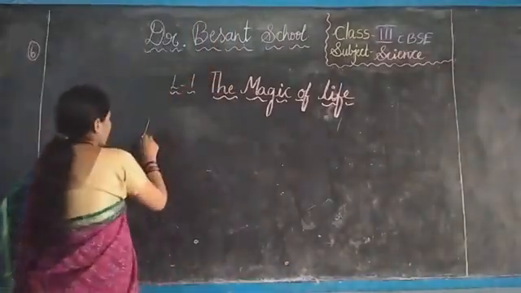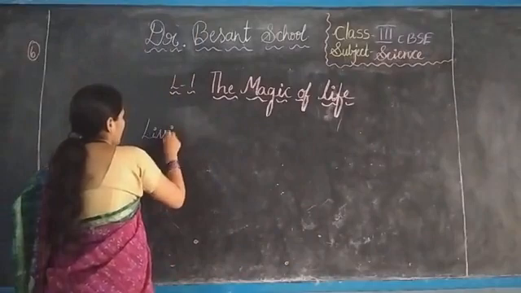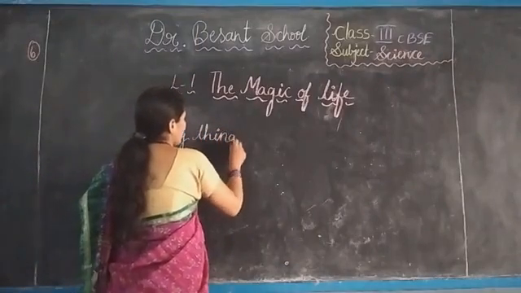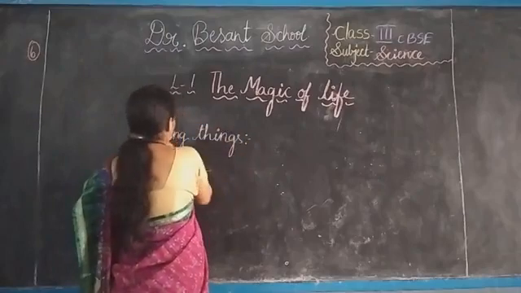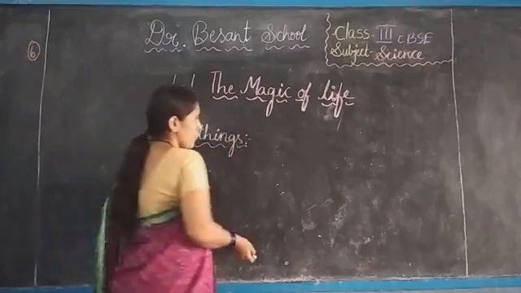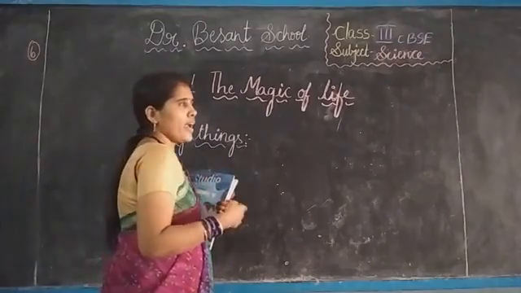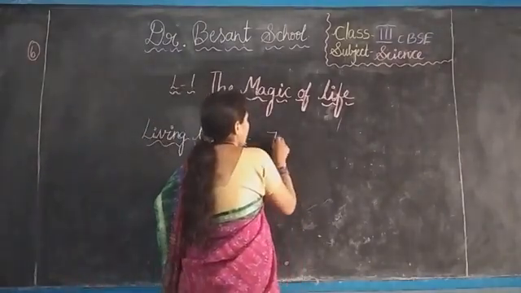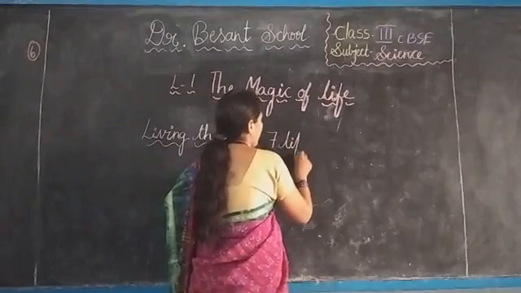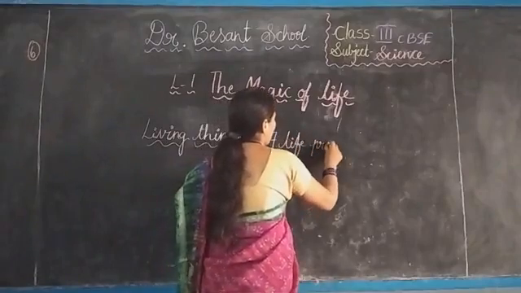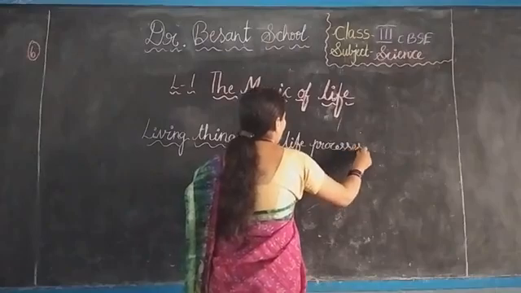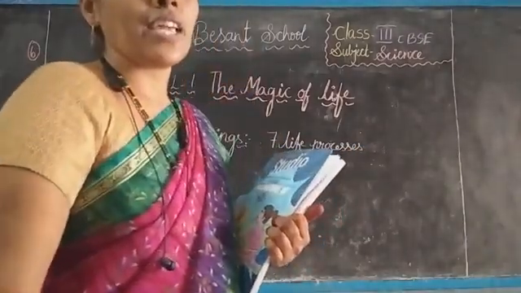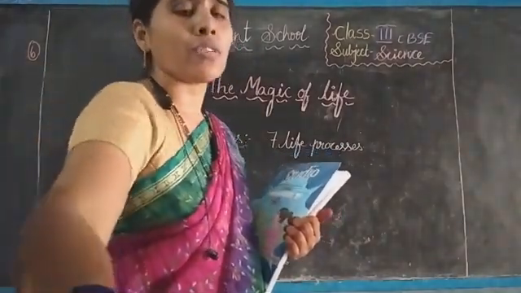Living things. Living things means, what is the example of living things? All the animals, birds and humans ourselves, isn't it? And how can you tell these are living things? In every living thing, seven life processes are continuously happening. By that you can tell that it is a living thing. Can you tell me those seven life processes?